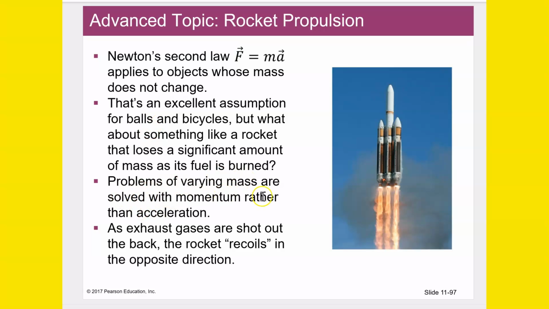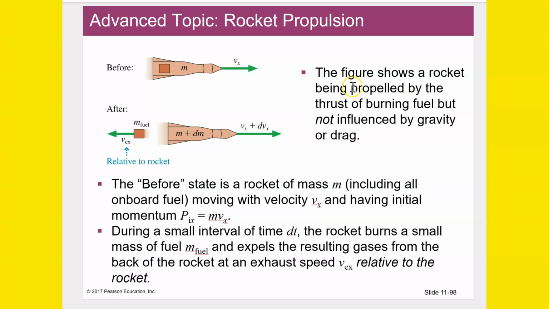Problems of varying mass are solved with momentum rather than acceleration. So you might want to say that again. If the mass varies, then F equals ma is not going to be as helpful, because you need the mass to be a constant to figure out these things. But if the mass is varying, then momentum would be a better direction to go with your problem-solving strategy. As exhaust gases are shot out the back, the rocket, you could think of it like a gun, recoils in the opposite direction. So it's like the exhaust is the bullet, and the rocket is the gun.